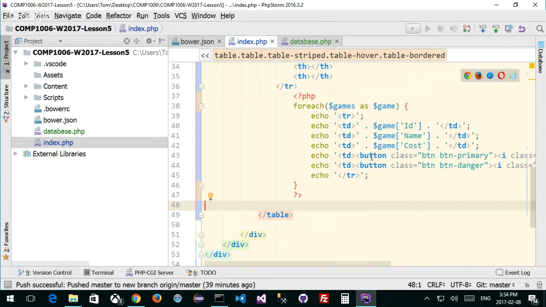So this is okay. I like it. But like I said, maybe what we want here is, instead of a button with a class of button and an I tag, this maybe won't cut it. I want an href.